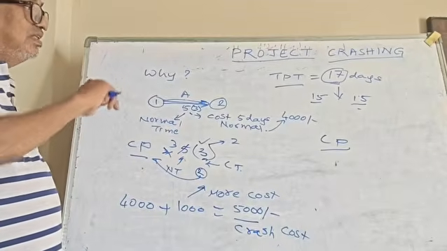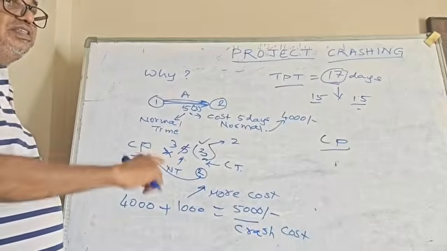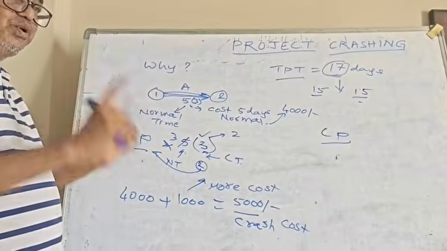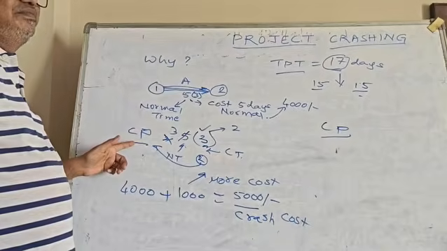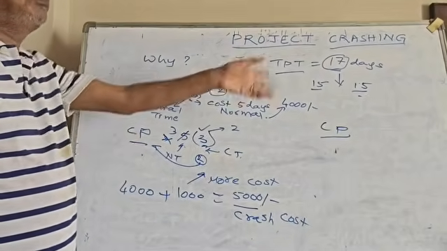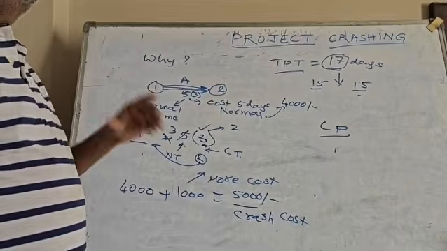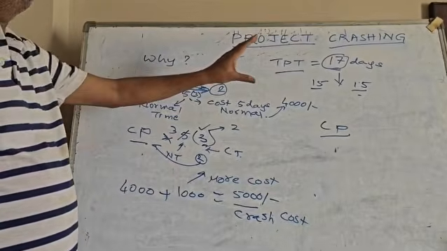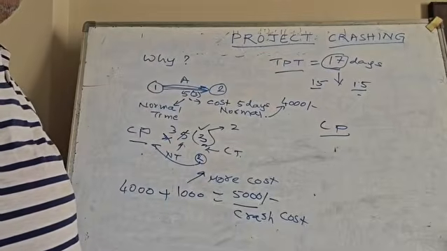Now when the TPT from all the paths matches, you need to reduce simultaneously from both paths if you have crash potential. If you don't have crash potential, then the problem ends. That's exactly what I was telling, that the problem will dictate in how many steps the solution will come.